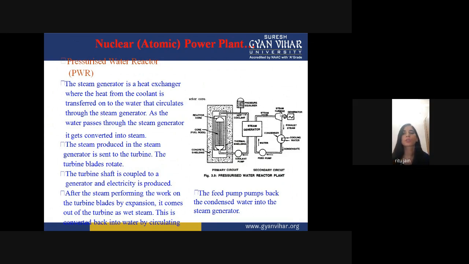The steam produced in the steam generator is sent to the turbine and the turbine blades start to rotate. The turbine shaft is coupled to the generator, so the mechanical energy is converted into electrical energy. After the steam does work on the turbine blades by expansion, it comes out of the turbine as wet steam. This is converted back into water by circulating. The feed pumps send the condensed water back into the steam generator. So this is all about the pressurized water reactor.